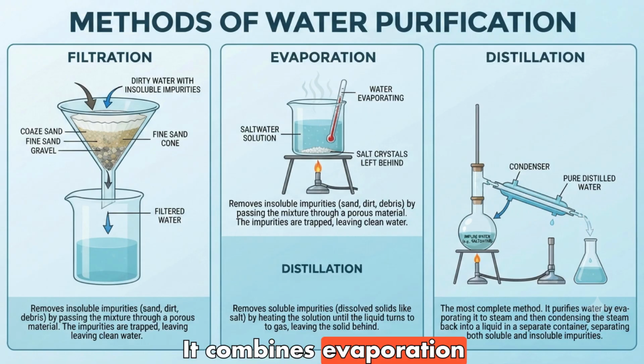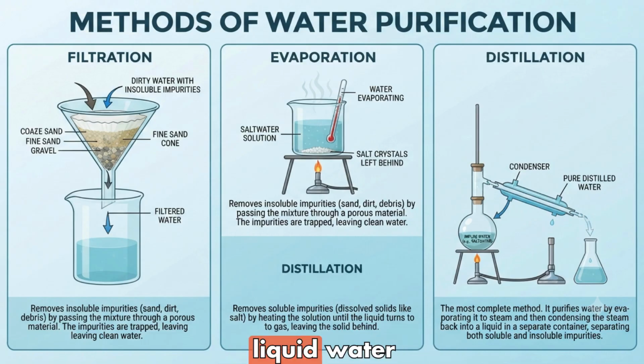It combines evaporation and condensation. The impure water is boiled to create steam, which is then collected and cooled in a condenser, turning it back into pure, liquid water in a separate flask. This process effectively separates both soluble and insoluble impurities.